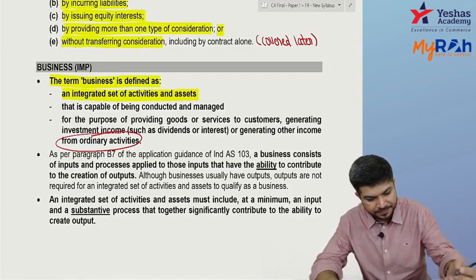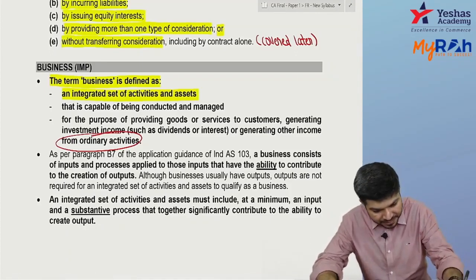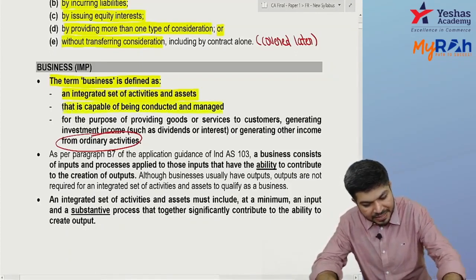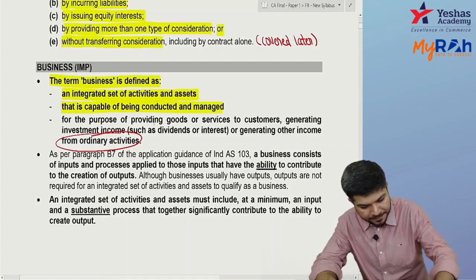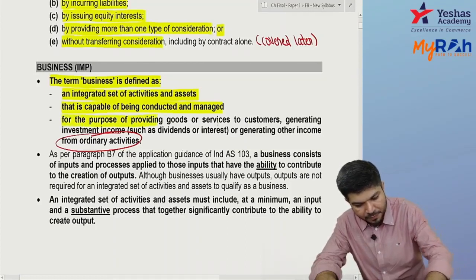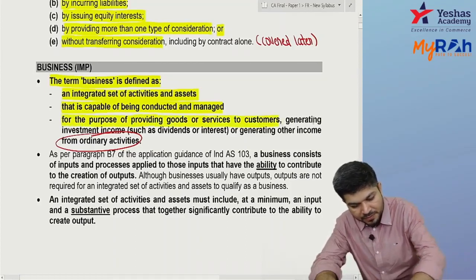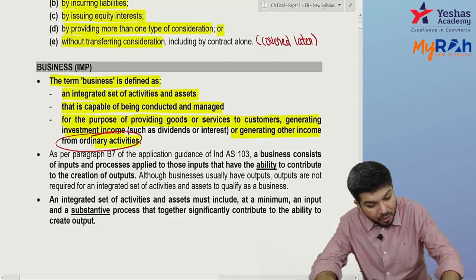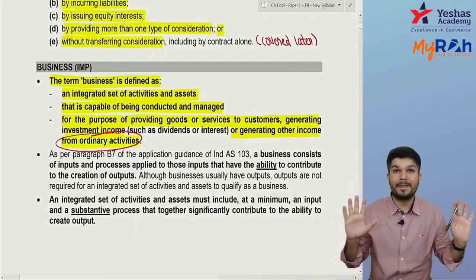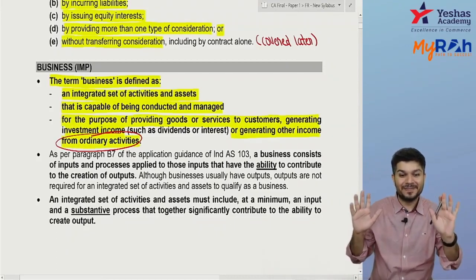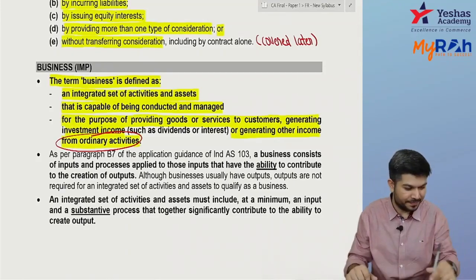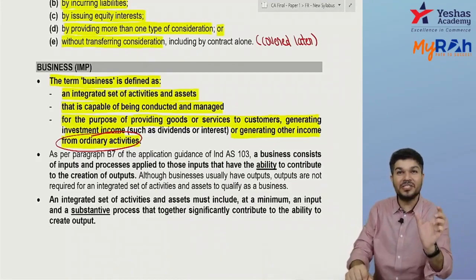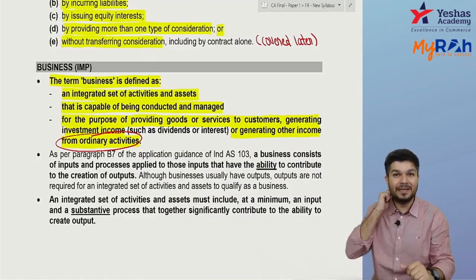Okay, so it's an integrated set of activities and assets capable of being conducted and managed for the purpose of providing returns. For the purpose of providing either goods or services to customers, or generating some investment income, or generating some other income from ordinary activity. Okay, so can I say business has to be an integrated set of activities and assets. Achha, now imagine you heard the word shell company.